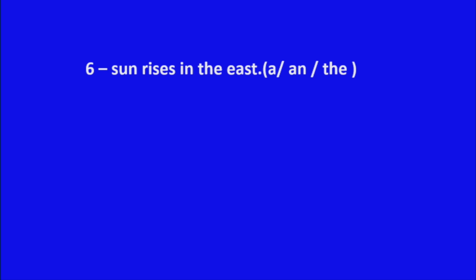Yes, exactly right. The sun rises in the east. Just now I have told you the is used before unique things. Sun is a unique thing, so we have to use the before the word sun.